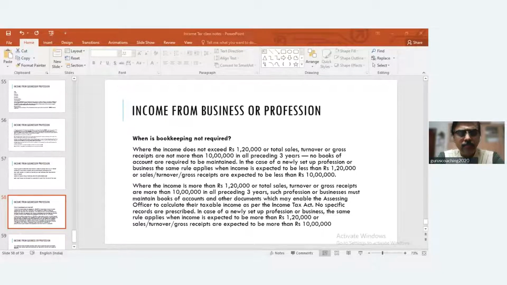Jantri means any idea what it is? Jantri means your horoscope. So there is nothing you can do without income tax department knowing about it.